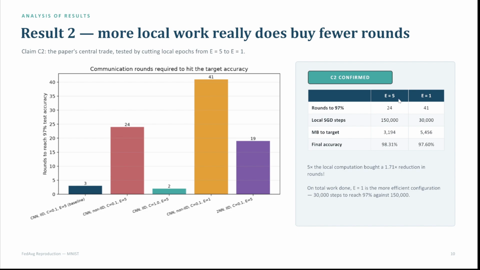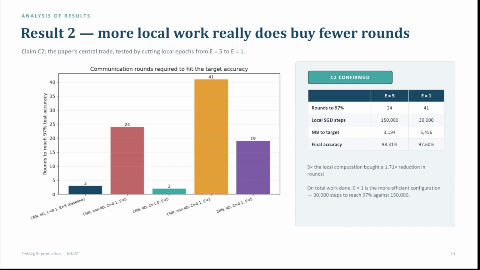So whenever we use the parameter 5, that means we're using 5 times more local computation, more local work. But what did we find out? It almost reduced by half the number of rounds that we needed to take.